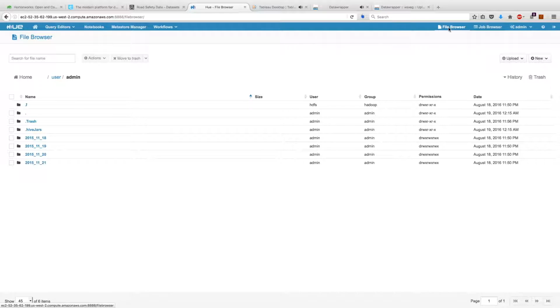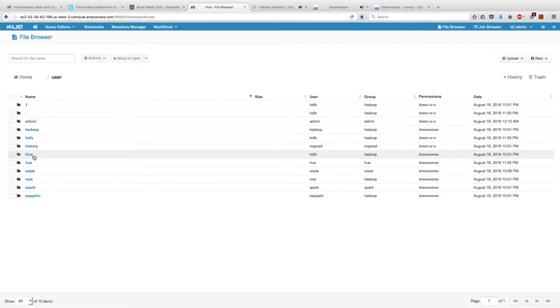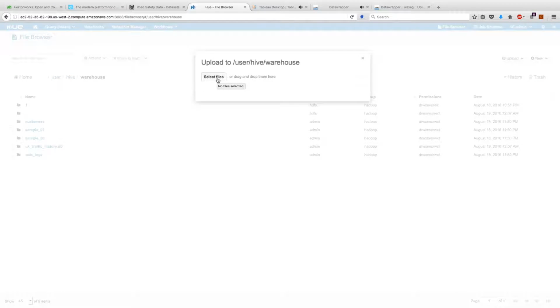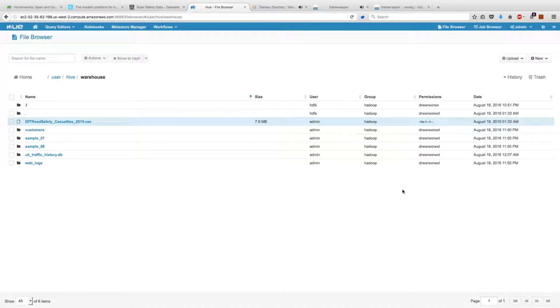So let's upload our file. We're going to put it in User, Hive, Warehouse. To upload the file, we click Upload, and then navigate to the directory the file is stored in. I click the casualties data, and then click Open. The file is now successfully uploaded. We have now successfully imported the dataset into our big data, or Hadoop, system.